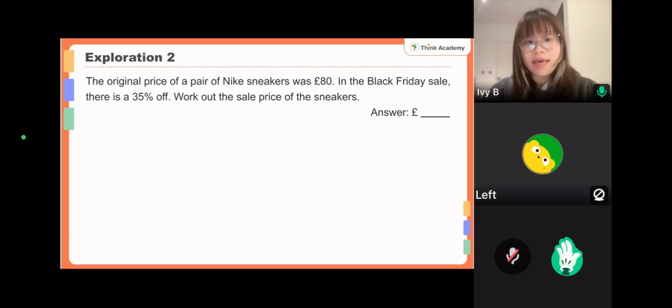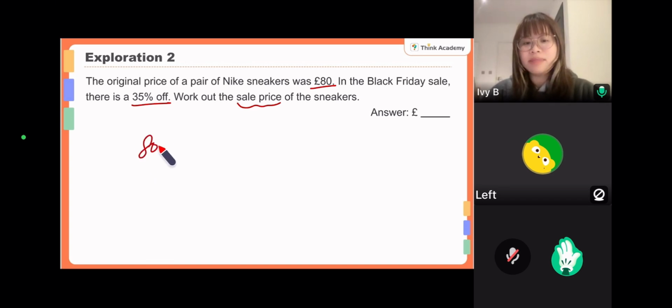Learn it, use it. Okay, so the original price of a pair of Nike sneakers was 80 pounds. In the Black Friday sale, which is going on recently, there is 35% off. Underline the keywords: it is a reduction, this is the original price, and we're looking for the sale price. If you don't understand this new method quite well, you can draw the line segment to help you. But if you understand it, we can use it directly.